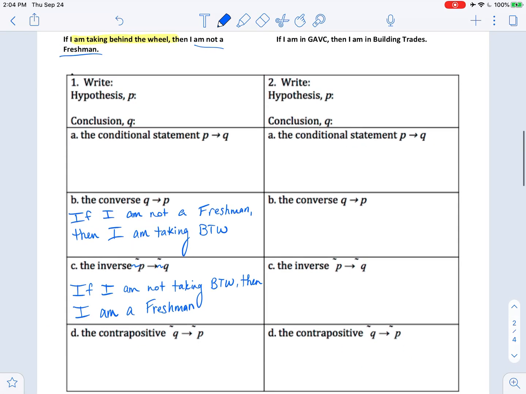And lastly here, the contrapositive. Switch the order and negate both. So I'll start with Q, and I'm going to negate it. So the opposite of not being a freshman is being a freshman. If I am a freshman, and not P, the opposite of I am taking behind the wheel is I am not taking behind the wheel.